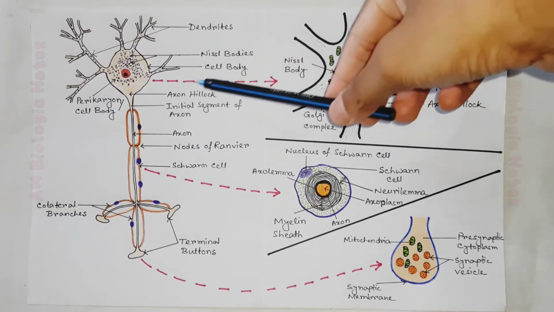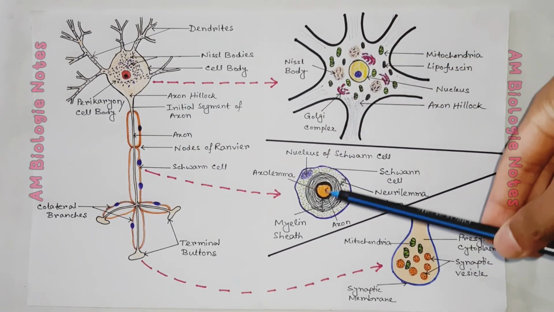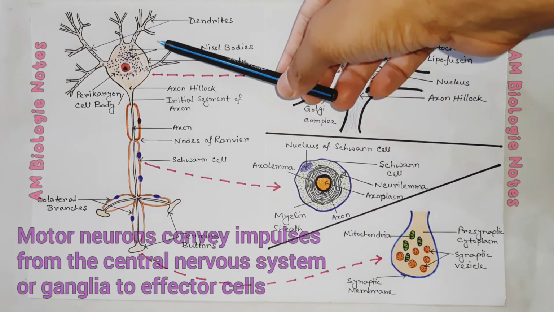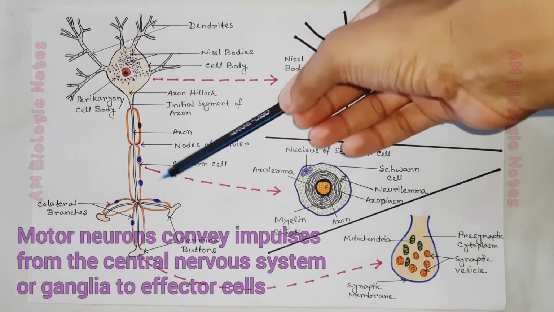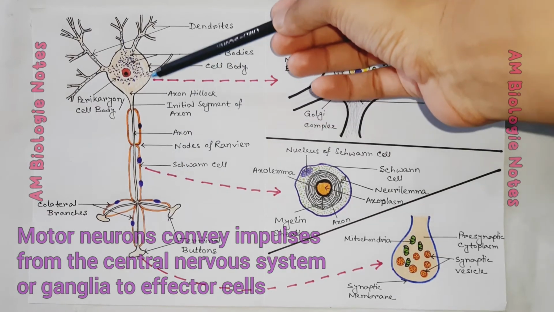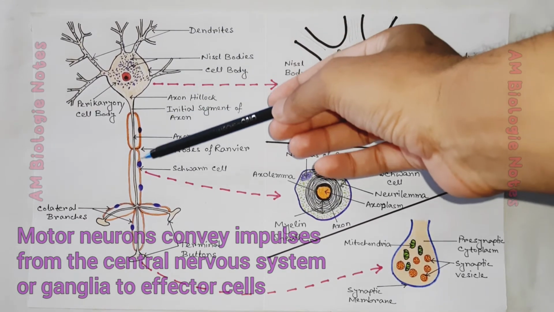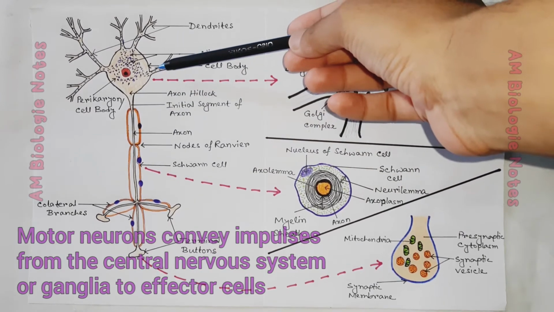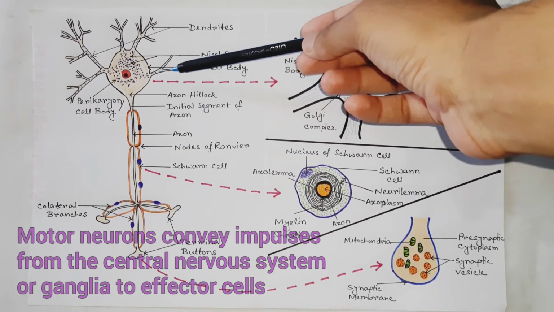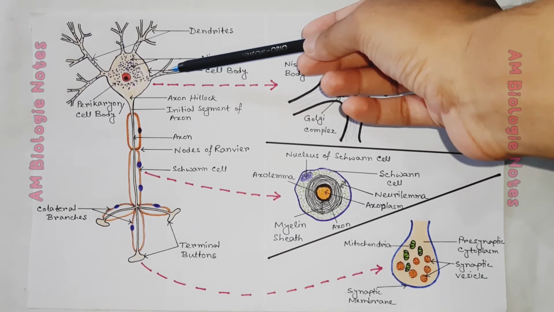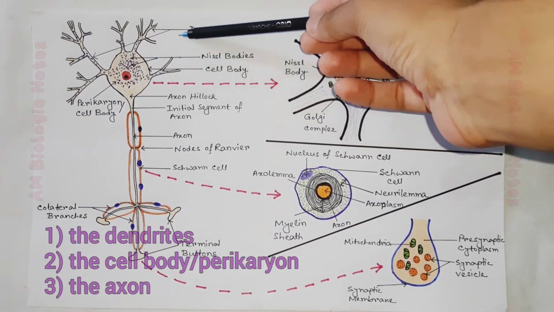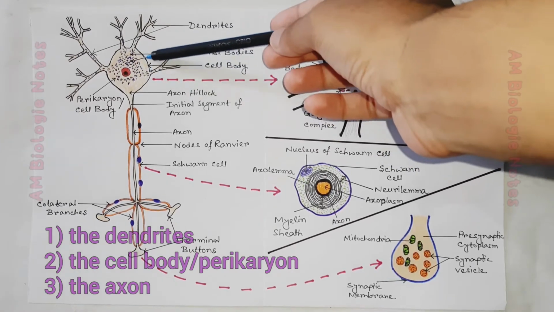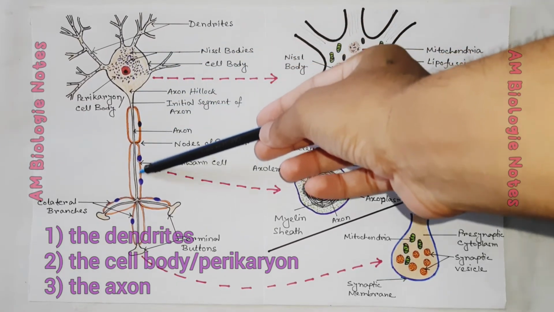Now, I will discuss the detailed structure of a neuron. This is a diagram of a motor neuron. So, what are motor neurons? The motor neurons convey impulses from the central nervous system or ganglia to effector cells. Like motor neurons, most neurons consist of three parts: the dendrites, the cell body or perikaryon, and the axon.